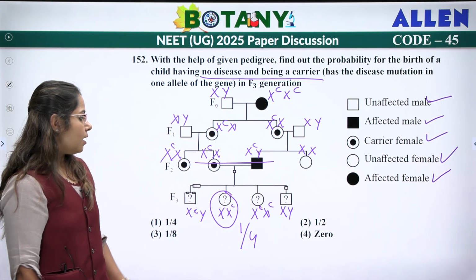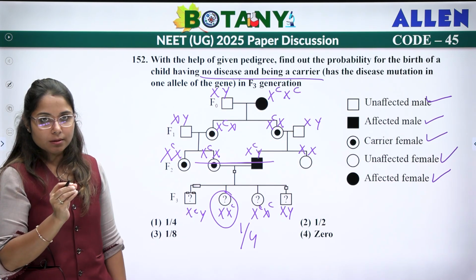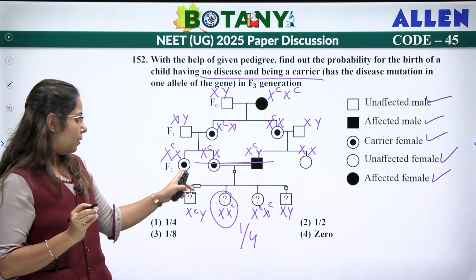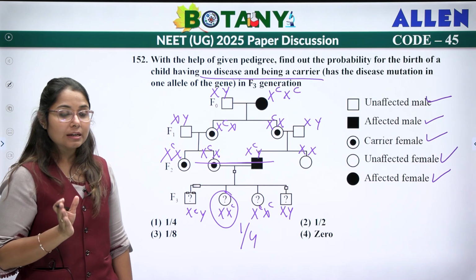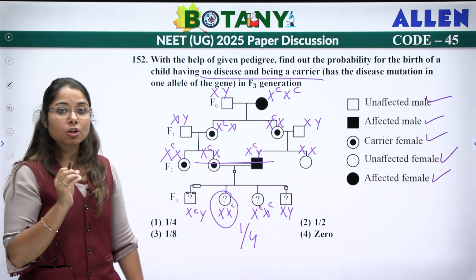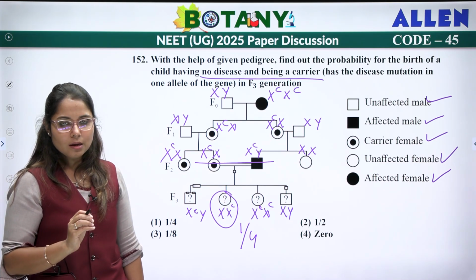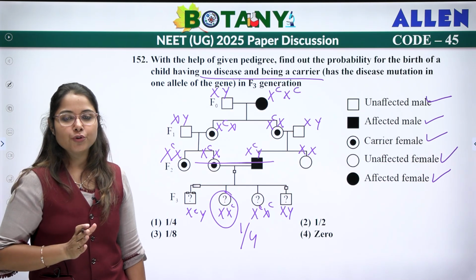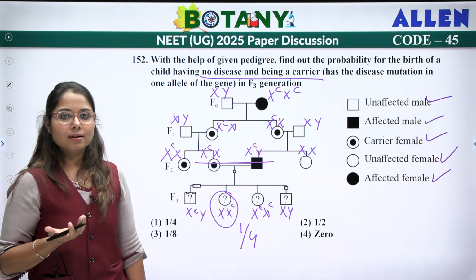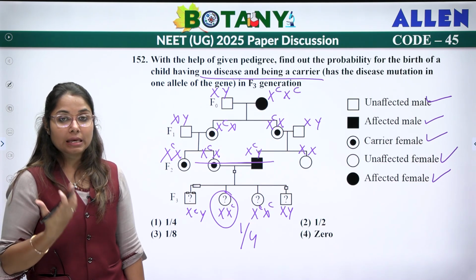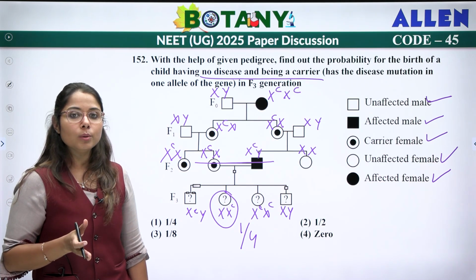Got it? Okay. Now, if we do not use that symbol which is there in the pedigree, and we generally use a carrier, then the pedigree will be different. In that case, the answer will come to 1/2. Now, the most appropriate answer for this question will be 1/4, that is option 1. But we'll wait for the official NTA answer key to be released, to see how they have taken that question. So in that, the answer will vary. So right now we can say both 1 and 2 will be the answer.